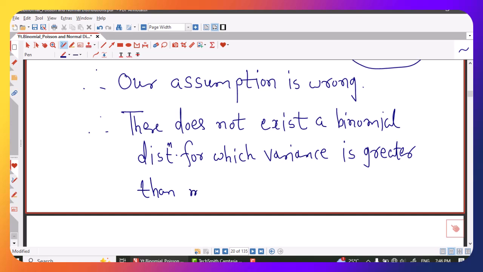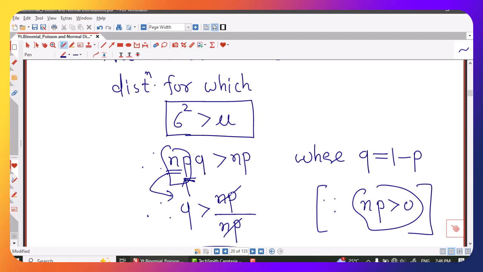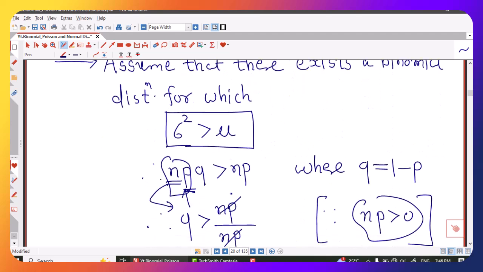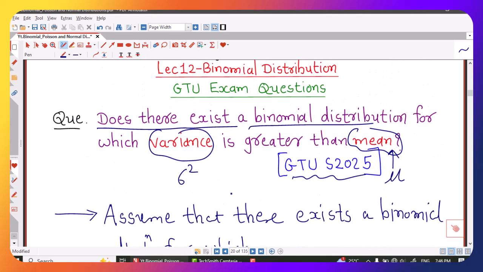So this is a simple question, and to answer this question you must be familiar with the formulas of mean and variance of binomial distribution. And we have answered this question using the method of contradiction. They have asked whether there exists a binomial distribution for which variance is greater than mean.